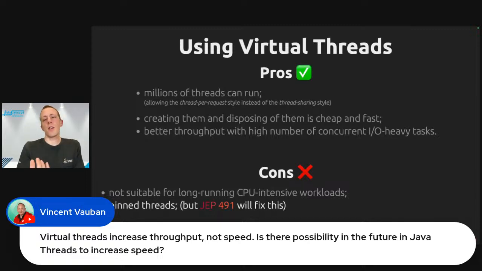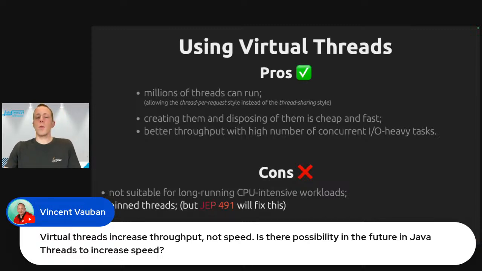The reason that synchronized use relates to this pinning issue is because, as you probably may know, synchronized blocks are implemented by keeping monitors on the locks. And these monitors are currently held by platform threads, not by virtual threads. So that's the reason why in a synchronized block, a virtual thread cannot be unmounted.